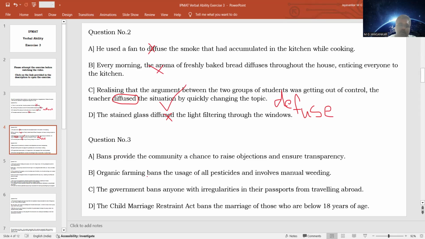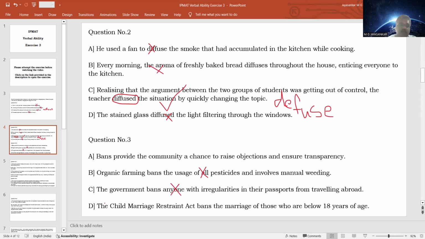Option B, organic farming bans the usage of all pesticides. So here bans means prohibits. When you are doing organic farming, you should not be using pesticides, and it involves manual weeding. So the usage is correct. Since it is correct, it is not our answer. Option C, the government bans anyone with irregularities in their passports from traveling abroad. So if any problems are there in your passport, you are prohibited from traveling abroad. So here also the usage is correct.